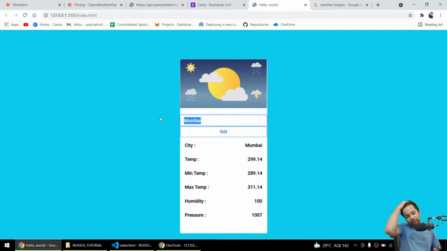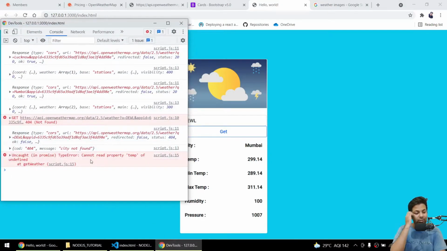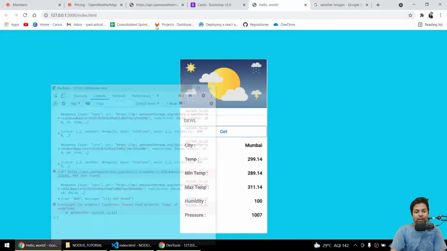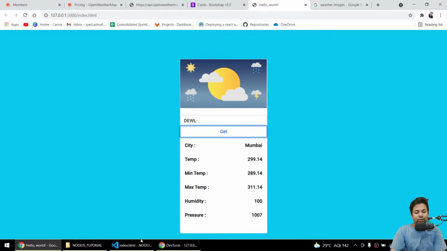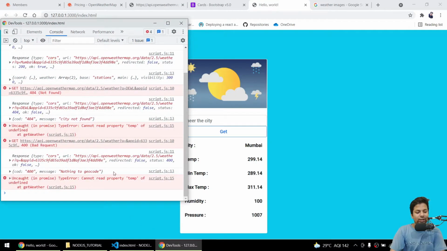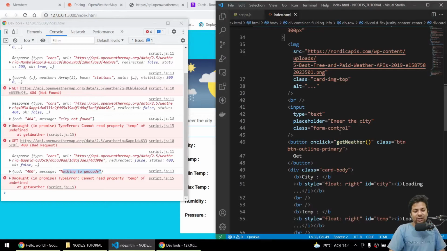Now we'll say a wrong name, like Delhi misspelled, DIWL, and it's not getting any data, and we are getting some error because it cannot read property. So you can handle the error also by yourself, like if this is the data, then okay, otherwise that's an error. And suppose the user is searching null. If I say get, now again I'll get error cannot read property, because that's a null. I mean nothing to decode. So it's a city not found error, and this is nothing to decode. That's really very easy.